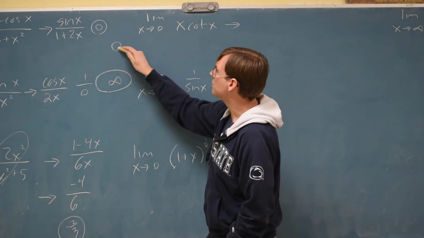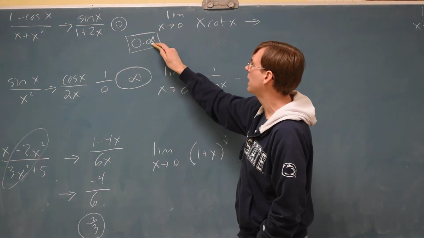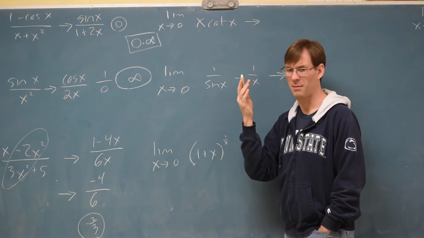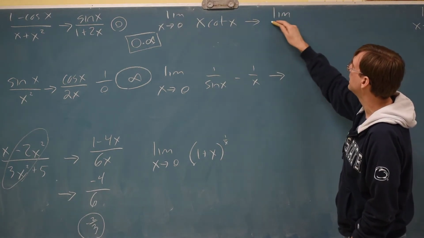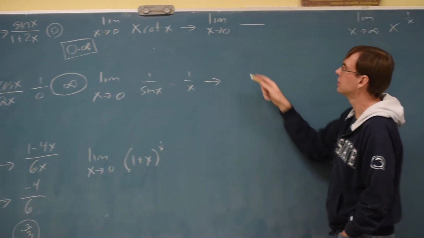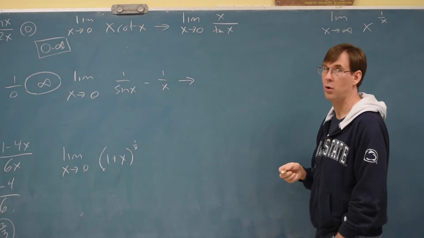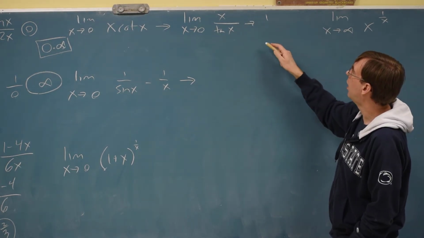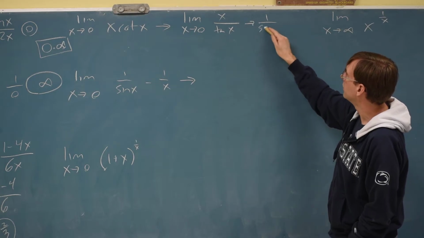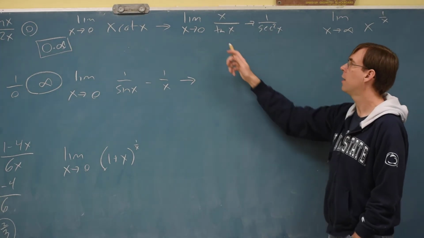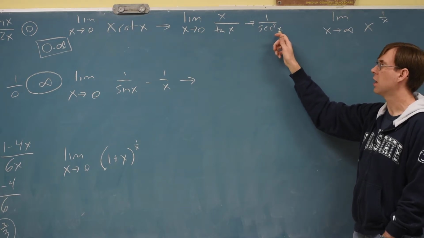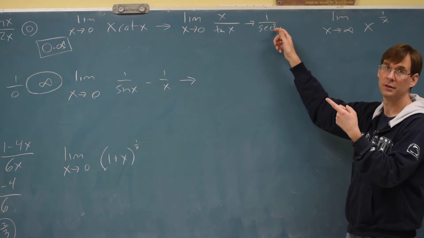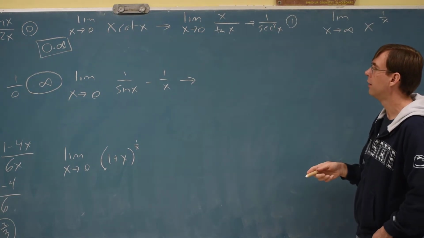If you try to take 0 times infinity, your notes explains that this also works for that kind of a quirky problem. 0 times infinity is really weird to think about. But what we could do on this is use our trig knowledge to make a fraction, x on top and tan on the bottom. And then we look to do our derivative game. The top is 1. The bottom derivative of tan is secant squared. And then plug in. Secant is like cosine, so that's 1. But it's flipped, so it's still 1. Squared, it's still 1. It's in a fraction with 1s, that would just be a 1.